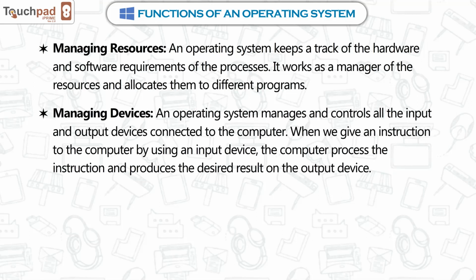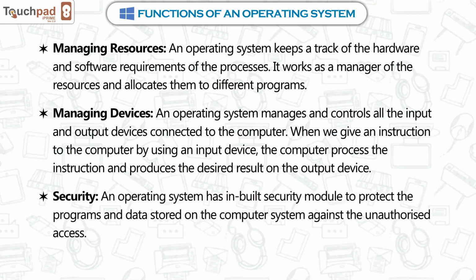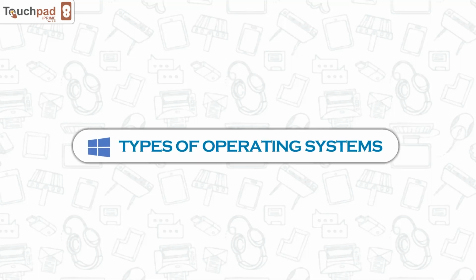When we give an instruction to the computer by using an input device, the computer processes the instruction and produces the desired result on the output device. Security. An operating system has an inbuilt security module to protect the programs and data stored on the computer system against unauthorized activity.